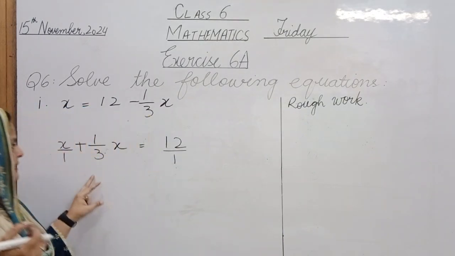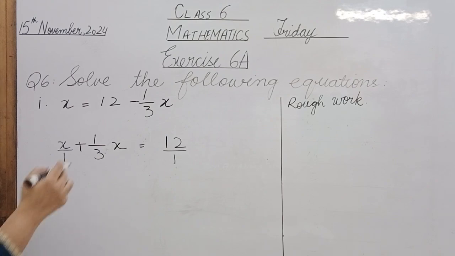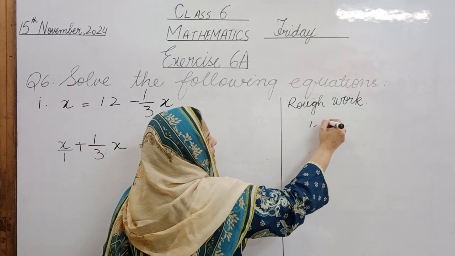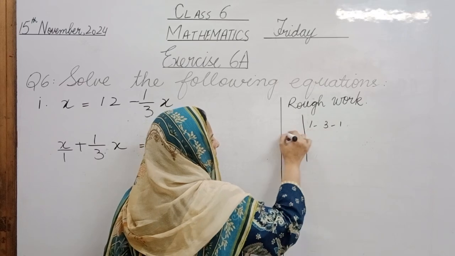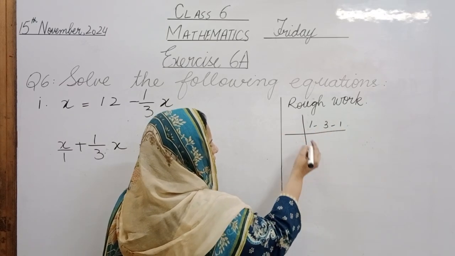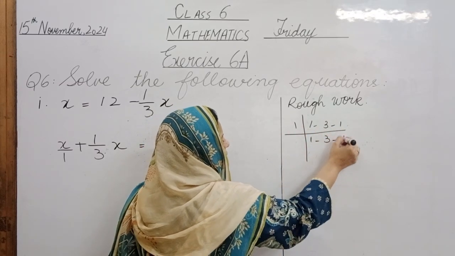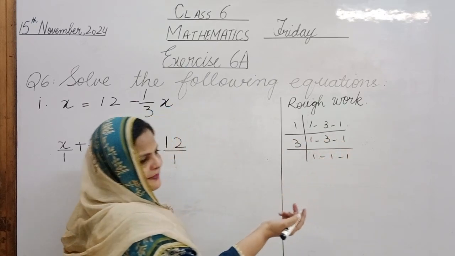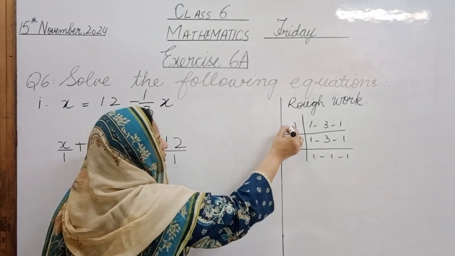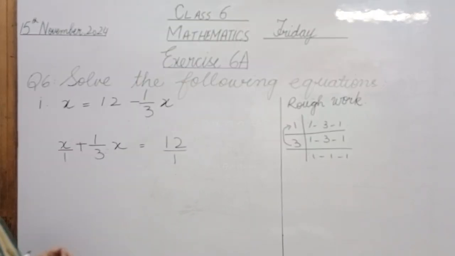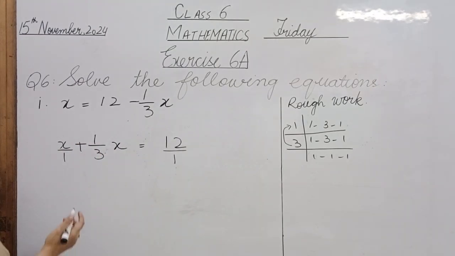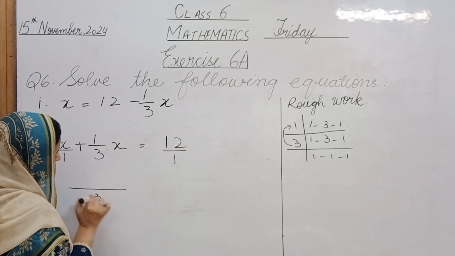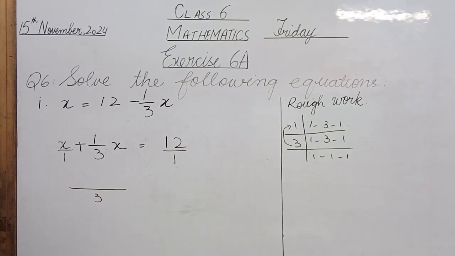Now it's very easy. To write the LCM of 1, 3 and 1, how would you find it? 1 1s are 1, 3, and 1. 3 1 1 1. How simple is that? See? And 3 multiplied by 1 is 3. So what is the LCM here? 3, right?